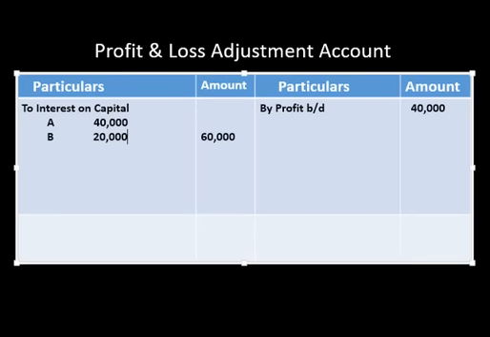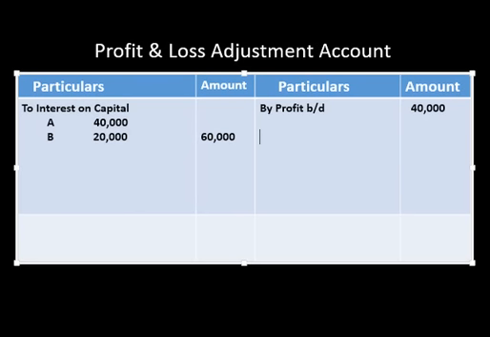It is mentioned in your question that they will get full interest on capital whether the firm is in profit or loss. So A will get 40,000 interest, B will get 20,000 interest. Total interest I have to pay is 60,000, but profit is 40,000. So in such a case, there will be loss on this side.